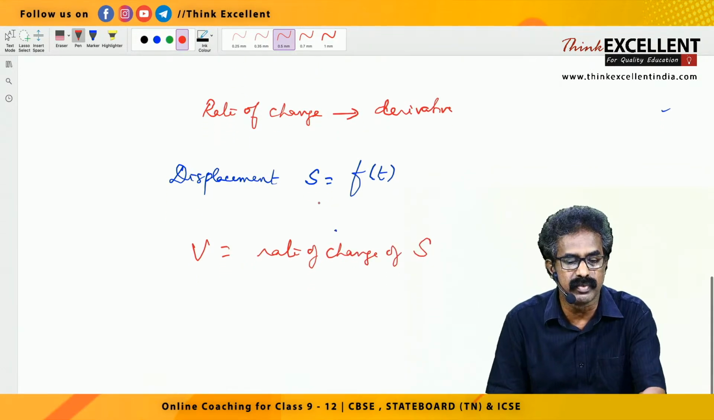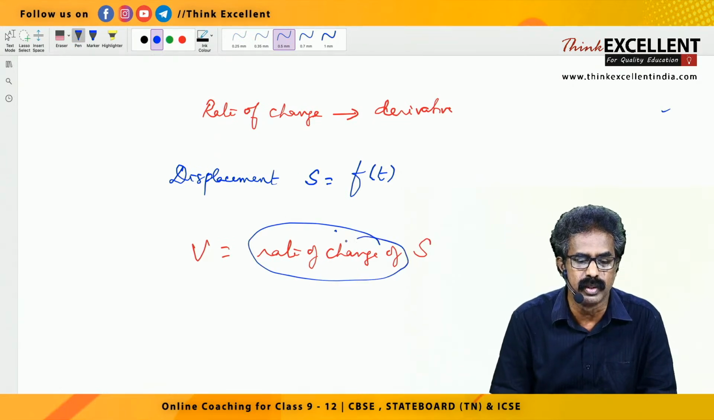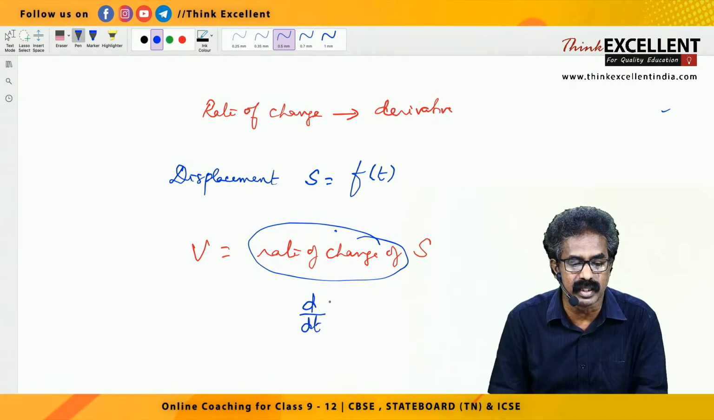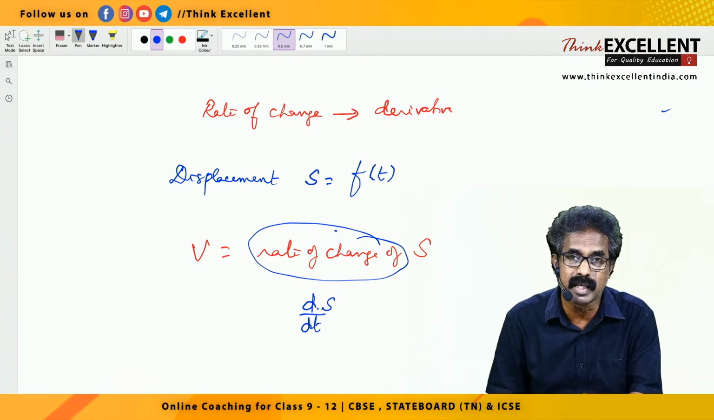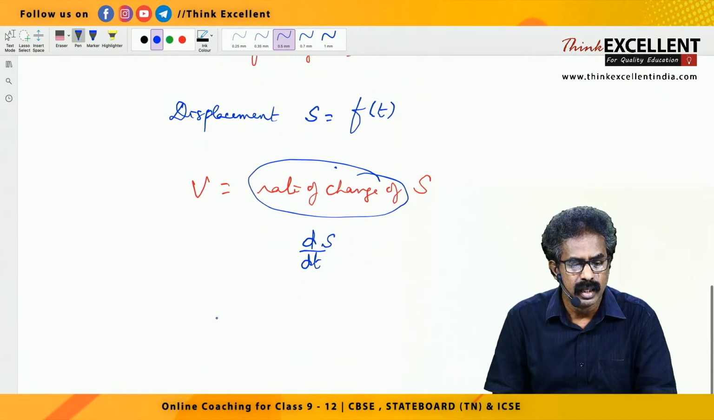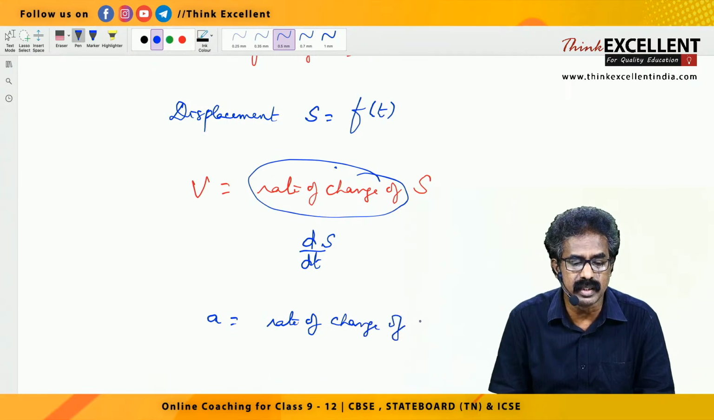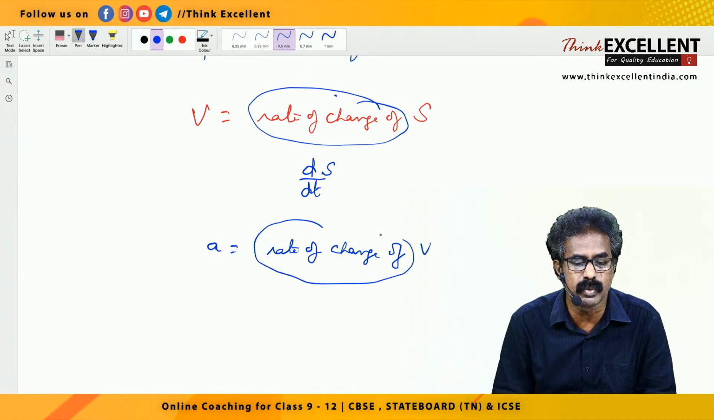Rate of change of displacement. I said rate of change can be replaced by the derivative. So you can say it is d by dt of s, because it is a function of t, or you can say ds by dt. If you differentiate displacement, you will get velocity. Then you know what is acceleration? Acceleration is the rate of change of velocity. Rate of change means derivative, right? So acceleration is the derivative of velocity, dv by dt.